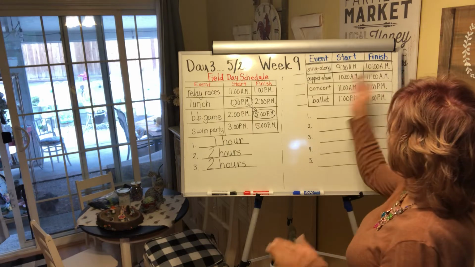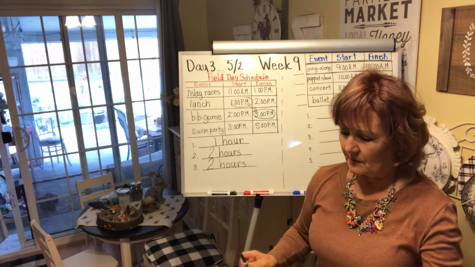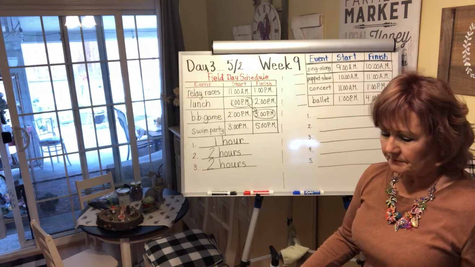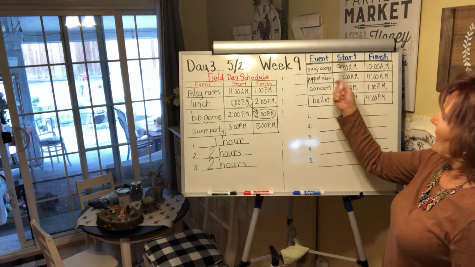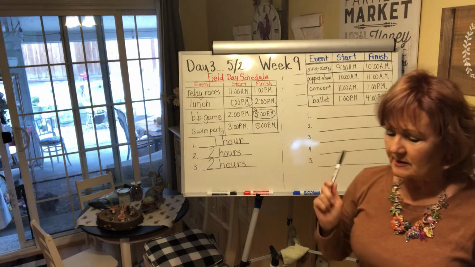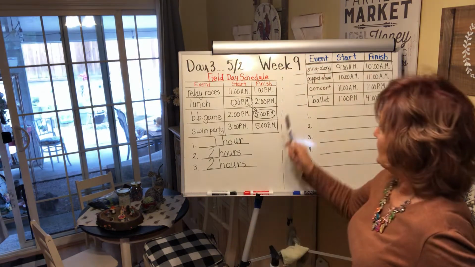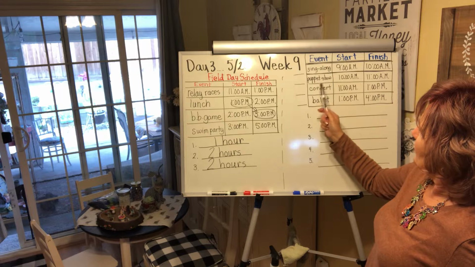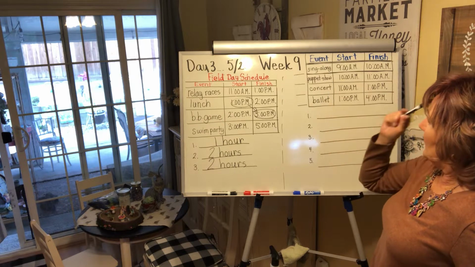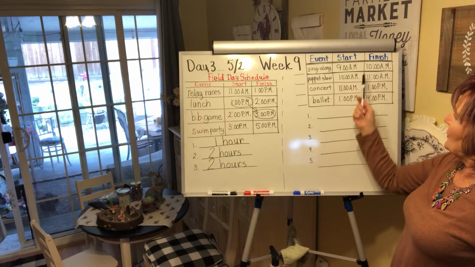Alrighty, let's look across at the other page, or flip your paper, actually. And you have, and I didn't write it up there, but it's an arts festival schedule. So an arts festival has these events: a sing-along, a puppet show, a concert, and a ballet. And it also shows you start and finish times.